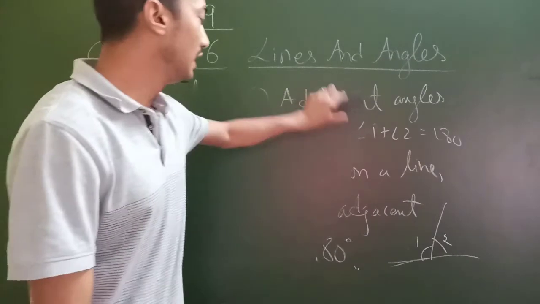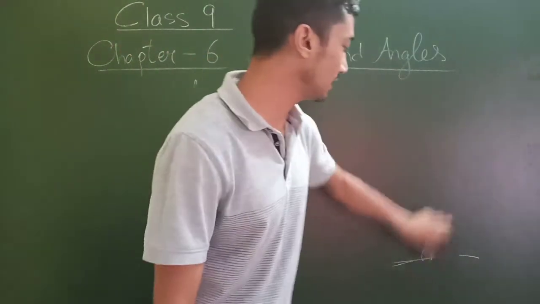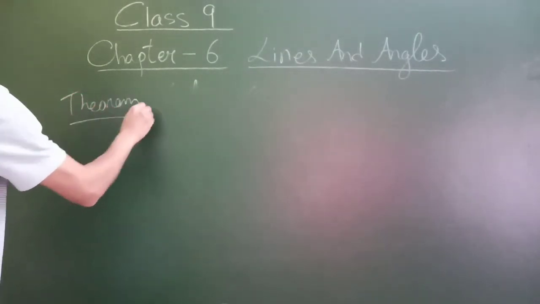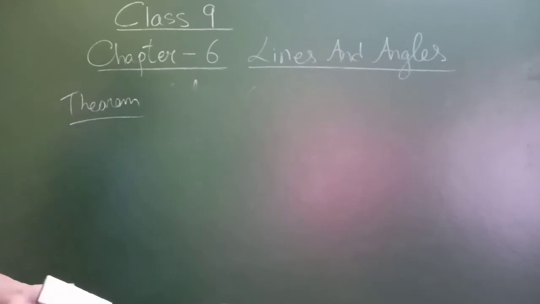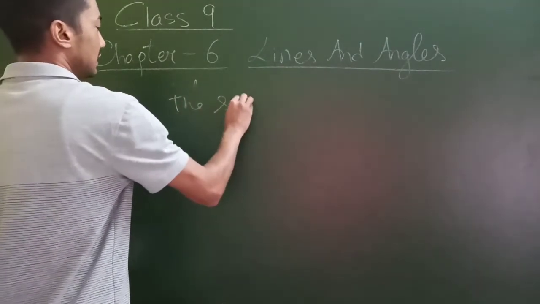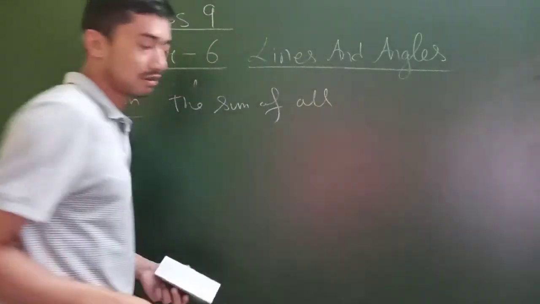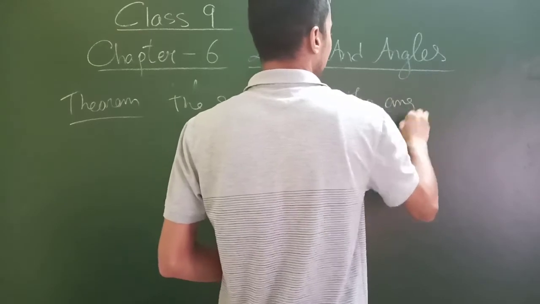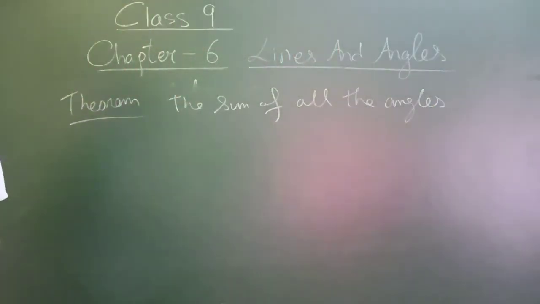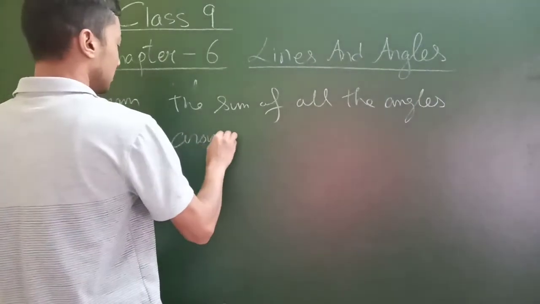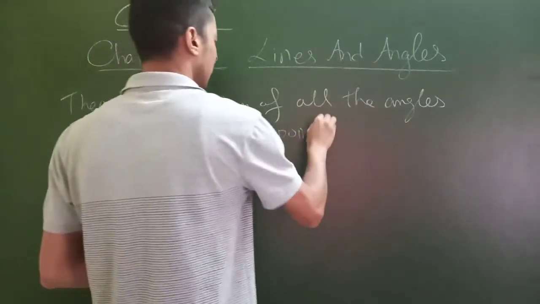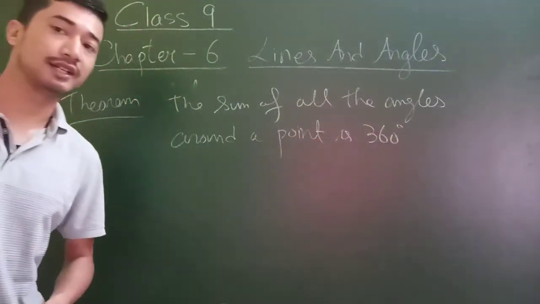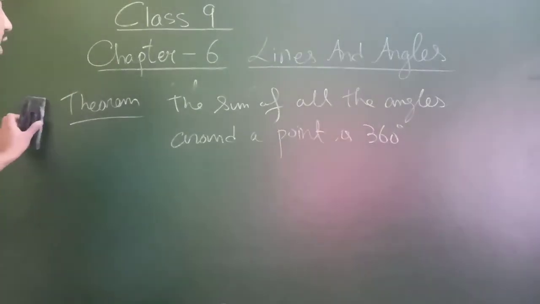I hope you have written it down. Another one is there that we already know very well. One more theorem. That also you can do as an activity, but that too we already know. That is, the sum of all the angles around a point is 360 degrees.